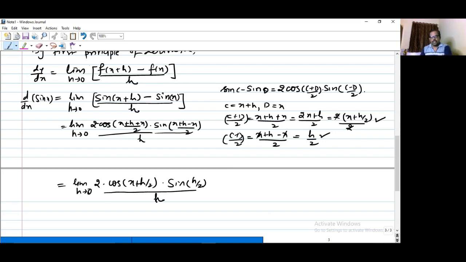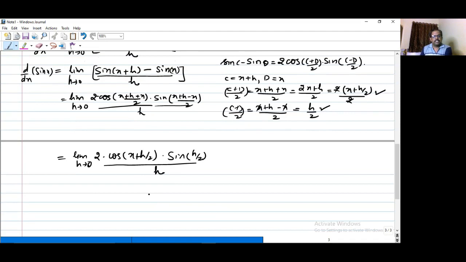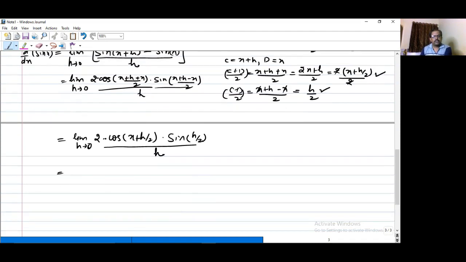Okay. So now let's move ahead. आगे क्या होगा? So here 2 is constant. I can take 2 common outside the limit. Limit as h tends to 0, cos of (x+h/2) into limit as h tends to 0 sin of h by 2. तो यहाँ हमने क्या किया?